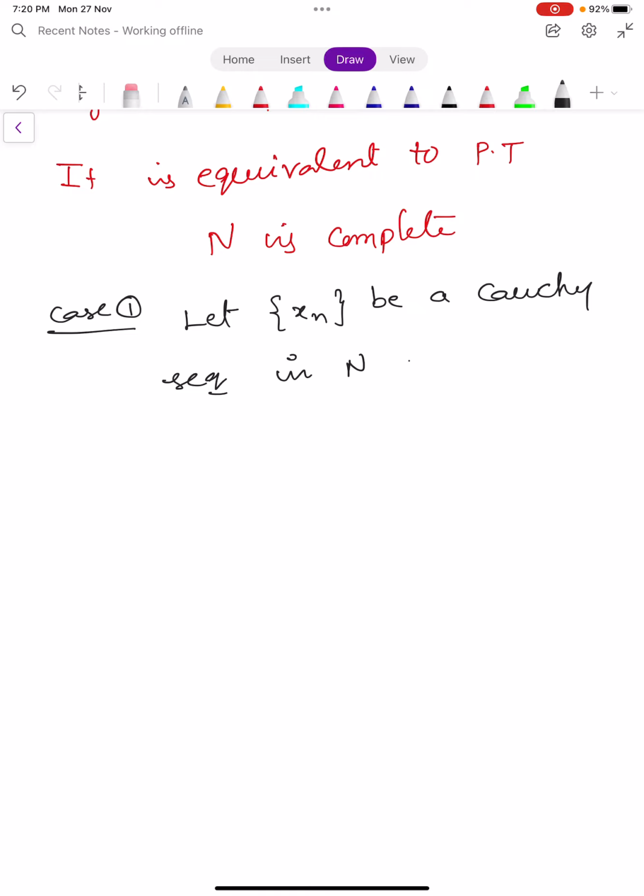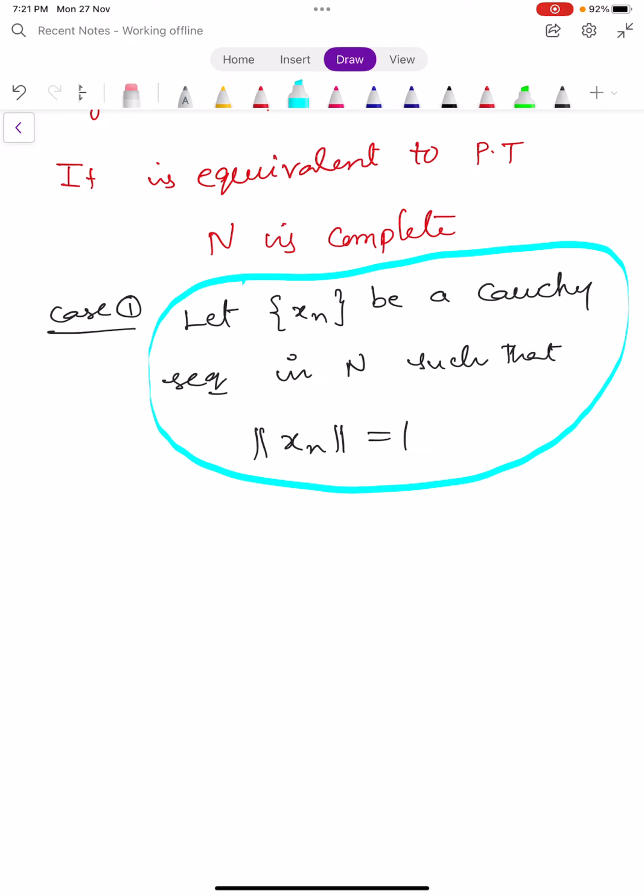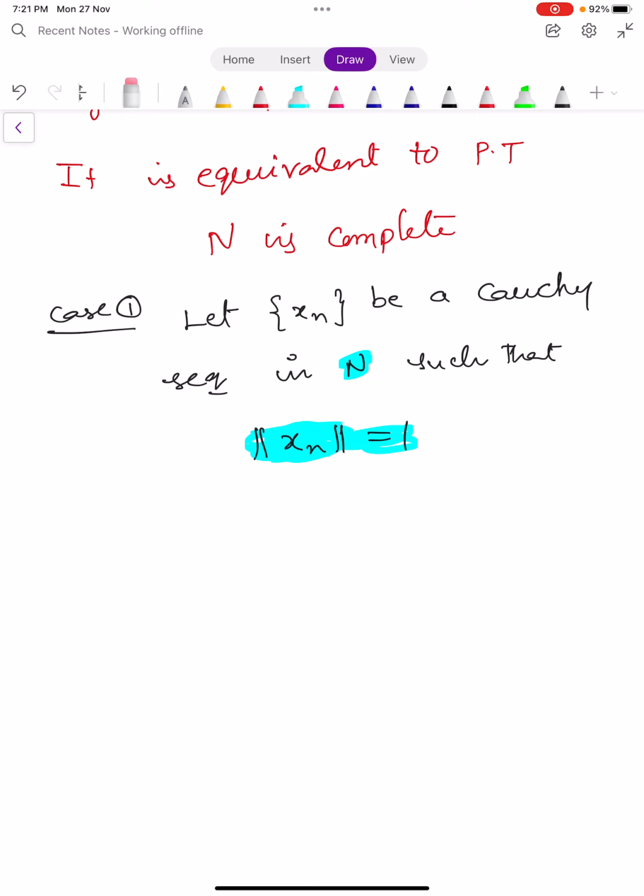In capital N such that norm xn is equal to 1. Remember this point. We define a Cauchy sequence in capital N satisfying the condition norm xn is equal to 1. By this definition, norm xn is equal to 1, we conclude that the sequence xn belongs to capital S.